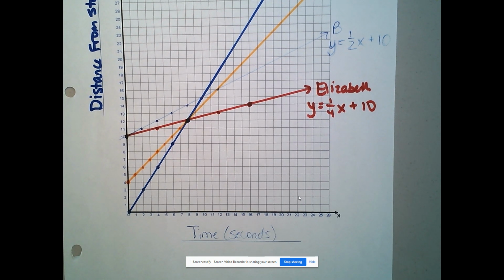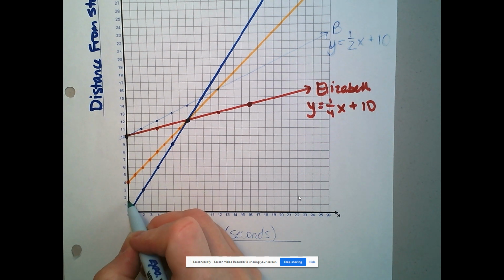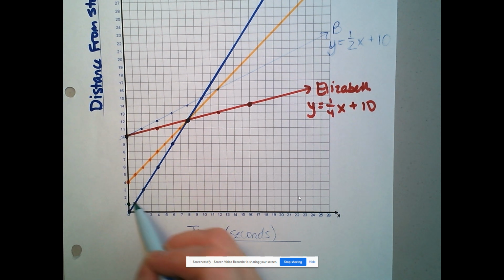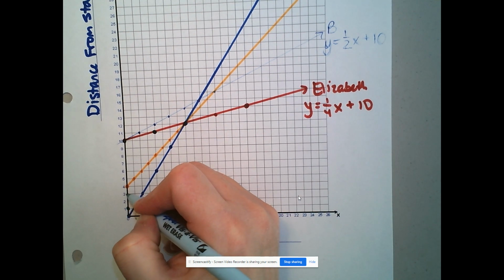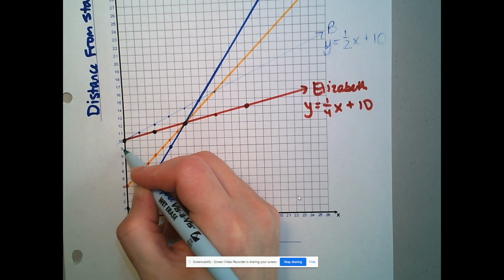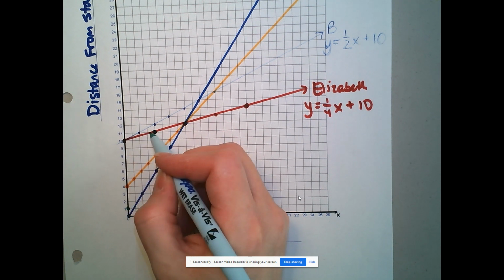So going back to person D, you get a 1-meter head start and catch up to Elizabeth in 4 seconds. So a 1-meter head start would mean that you were here at 1, and then let's see, you would meet up after 4 seconds with Elizabeth, who is this red line on mine. So you're going to go up 1, 2, 3, 4, 5, 6, 7, 8, 9, 10 over 4.